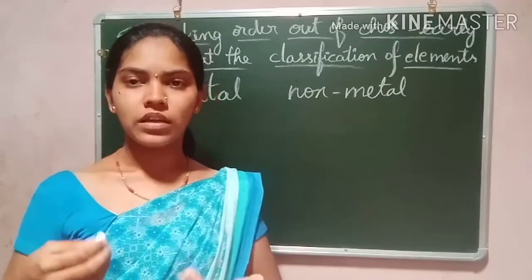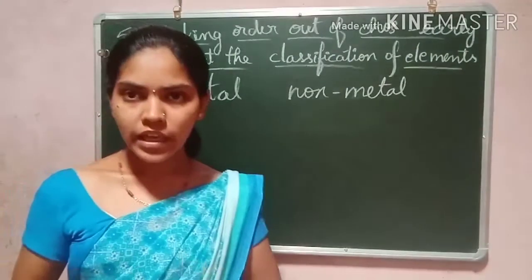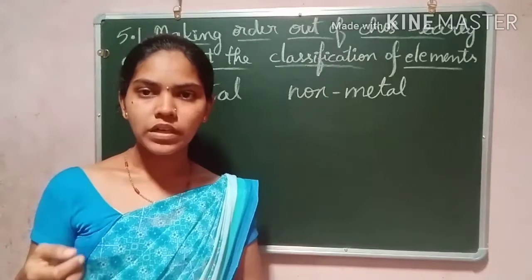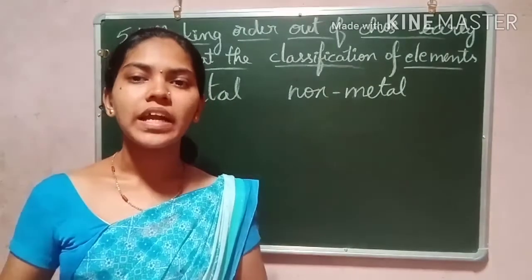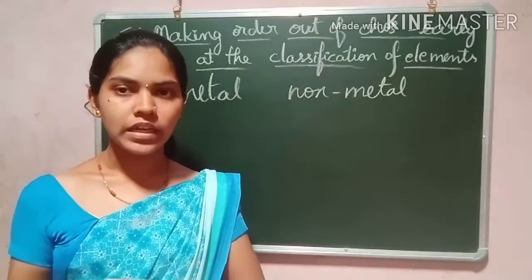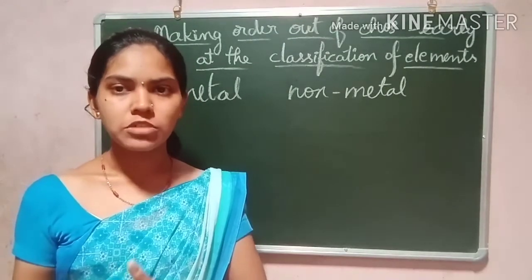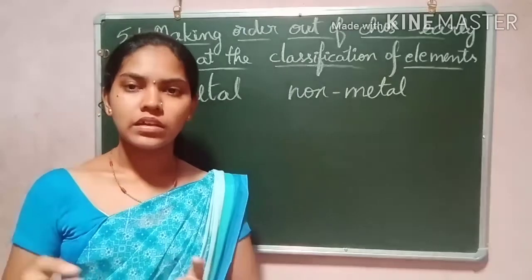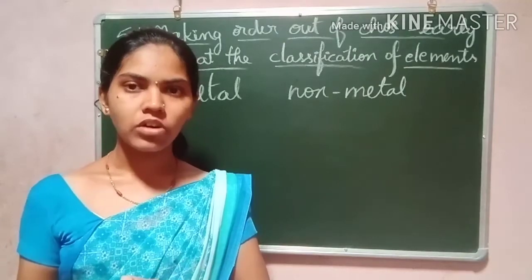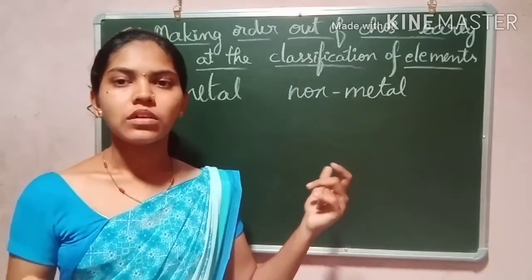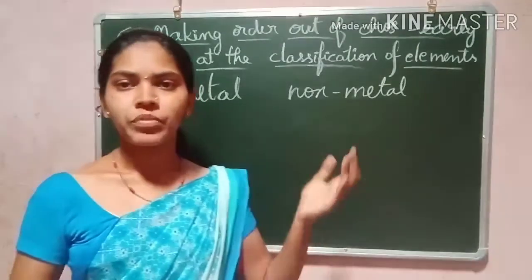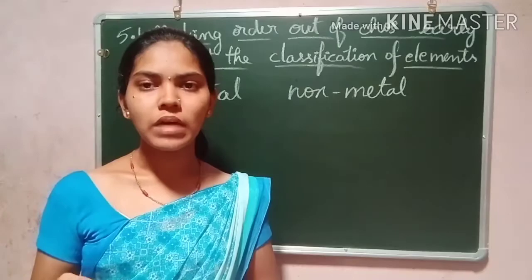Later, as their knowledge increased and they found new properties of the elements, they made many assumptions and discoveries, and they made their own groups and their own tables. So based on their level of understanding, they classified the elements. Let us discuss one by one.